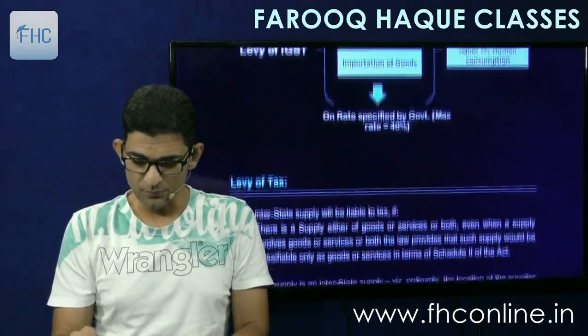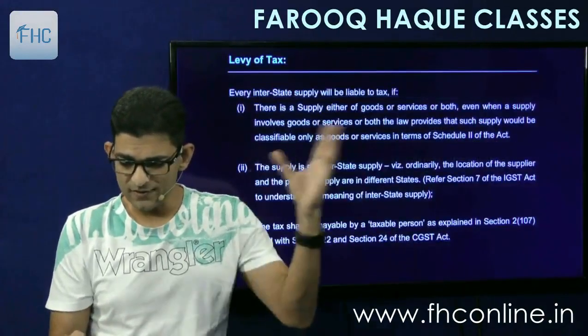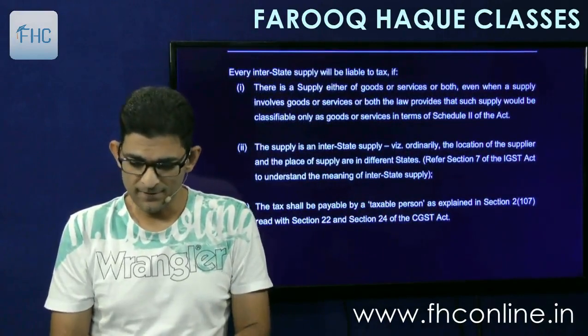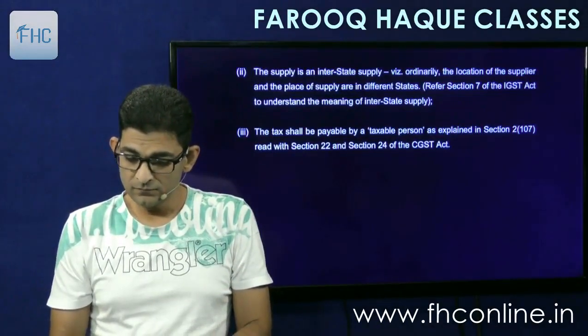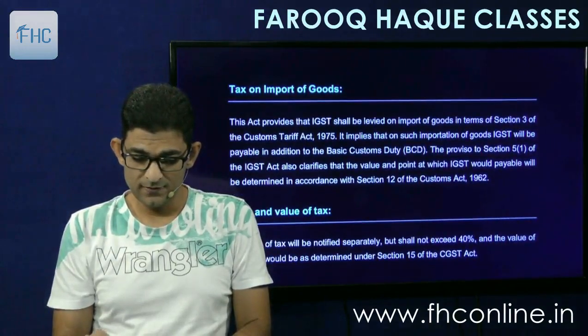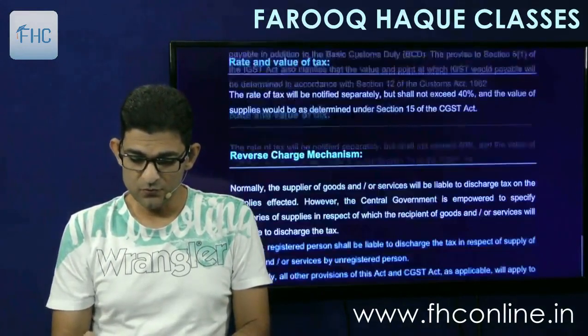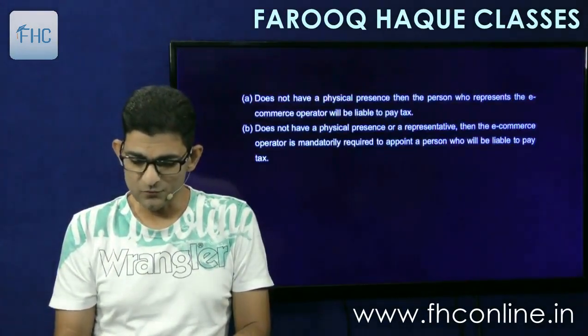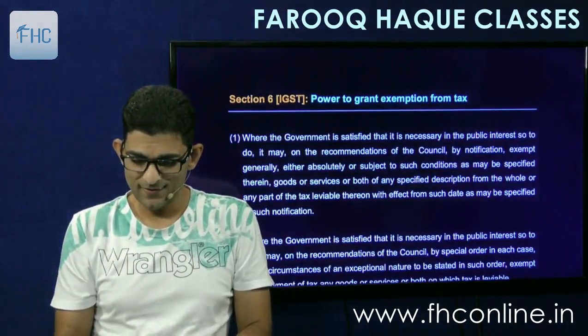So that is an exact copy, and the analysis is also given, which is absolutely similar. Then tax on imported goods, rate, reverse charge, e-commerce, all the points are absolutely the same. Just go through it once.